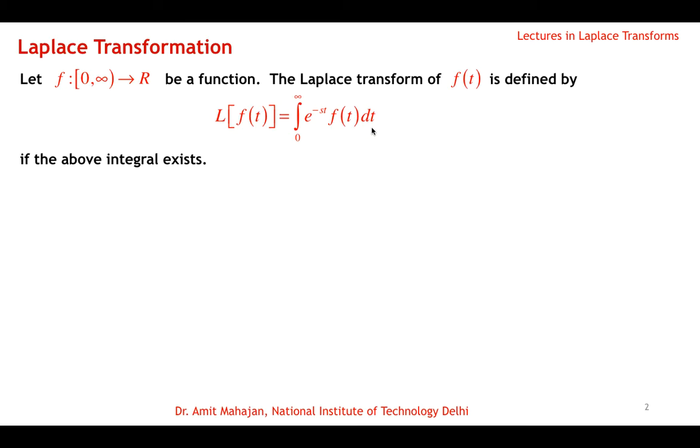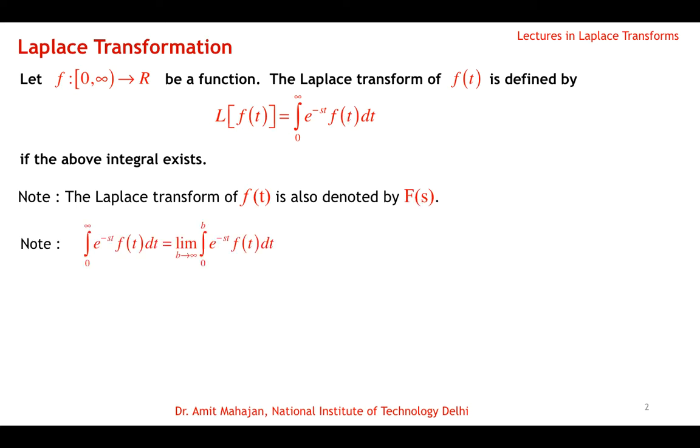And if we integrate this with respect to t and substitute the limits of t, then we will get a function of s. Okay, so we can also denote the Laplace transform of f(t) by F(s), because the right hand side integral, if it exists, will be some function of s.